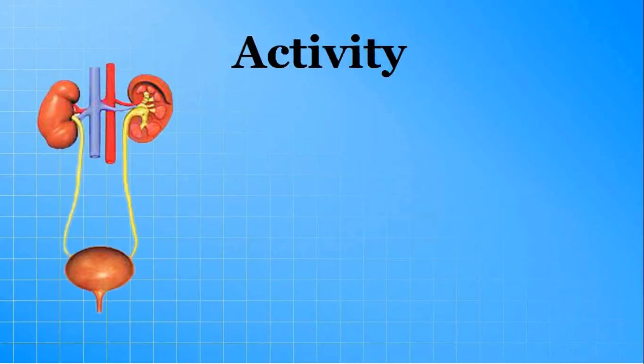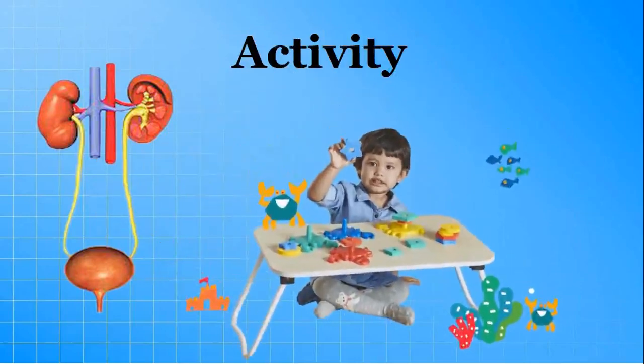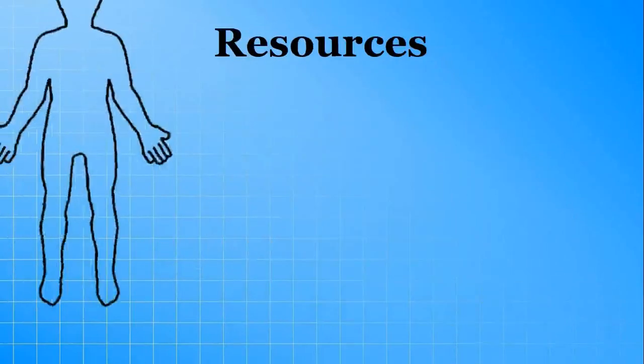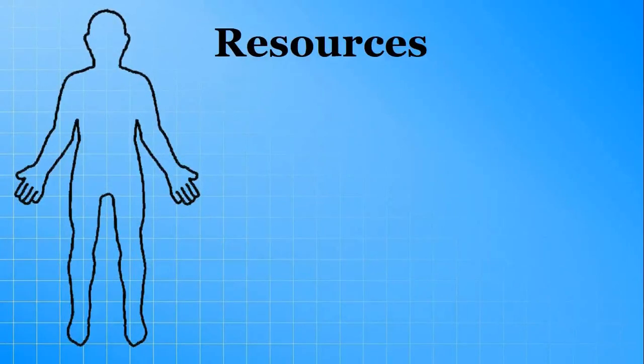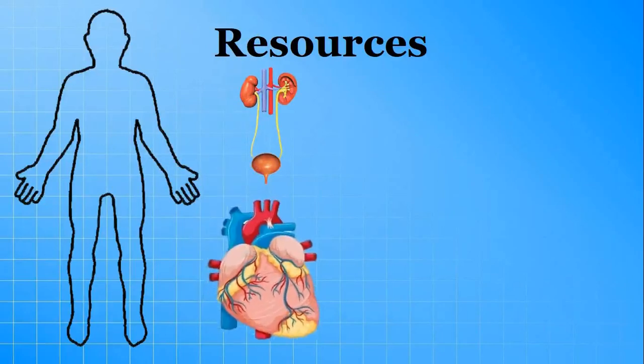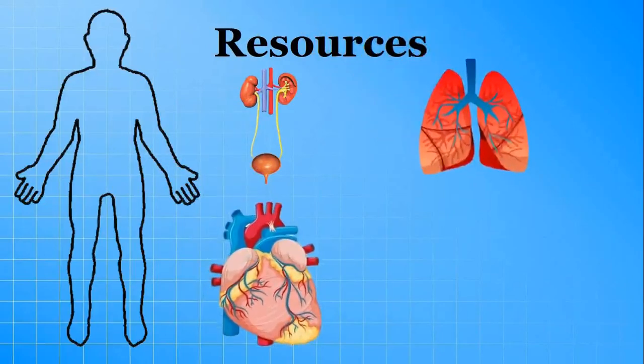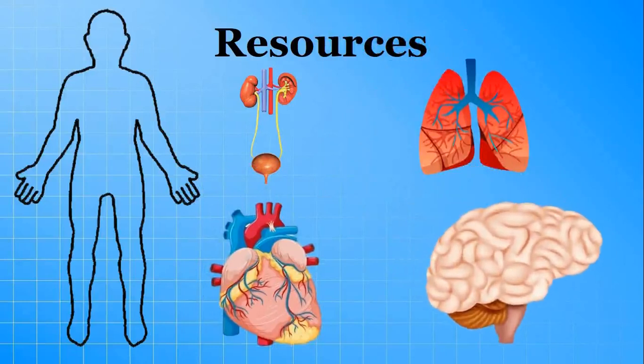Next, activity. Resources needed for the activity: a chart with human body outline and cutouts of some internal organs like kidneys, heart, lungs, brain.